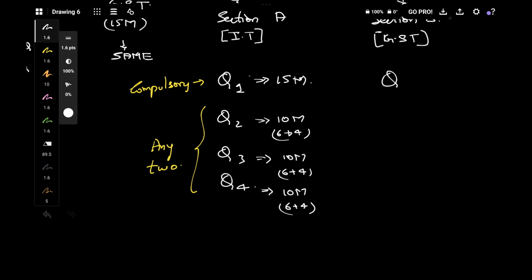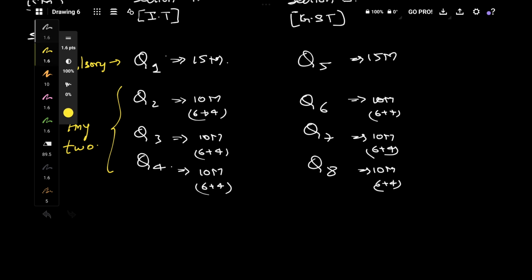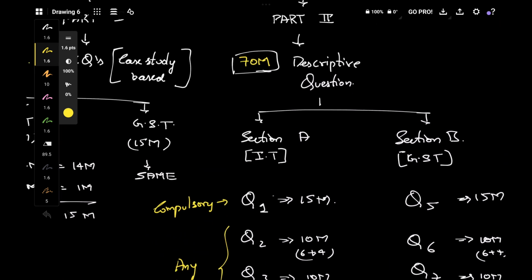The same thing repeats on the GST side: question 5, question 6, question 7, question 8. Question 5 is of 15 marks. Question 6 is of 10 marks, 6 plus 4. Question 7 is of 10 marks, 6 plus 4. Question 8 is of 10 marks, again 6 plus 4. Question 5 is compulsory, and in the other 3 you can write any 2. You will have an option to leave one question.